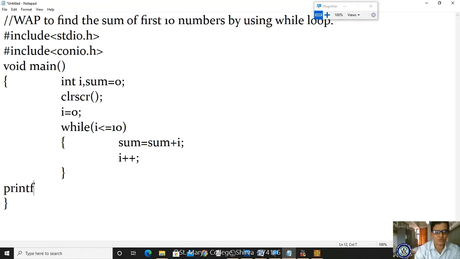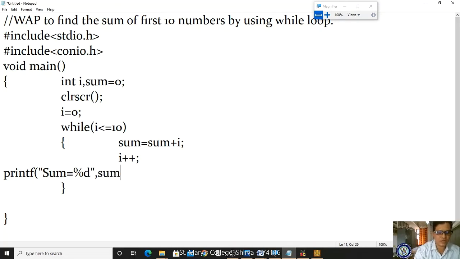Printf. If you want the value each time, you have to print here with printf: sum is equal to every value as mentioned in the table, like sum and \t. First let me print I for understanding purposes. I is equal to %d \t and sum is equal to %d \n, that is I comma sum.